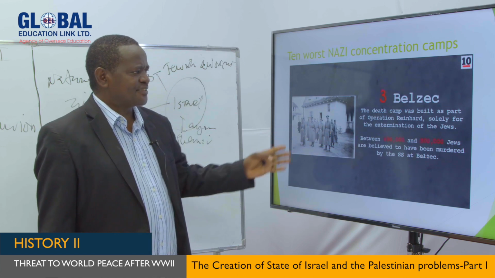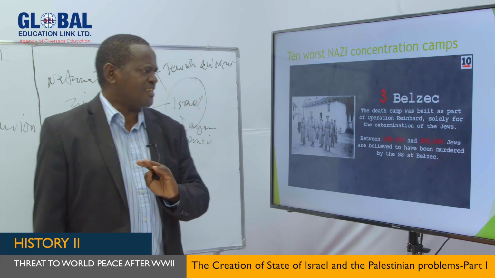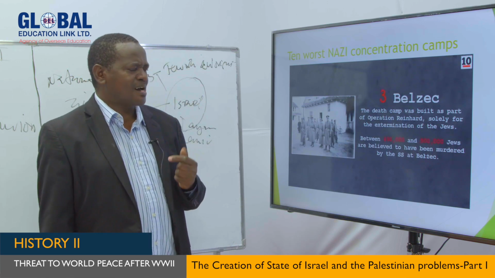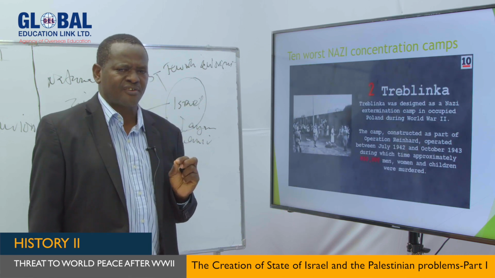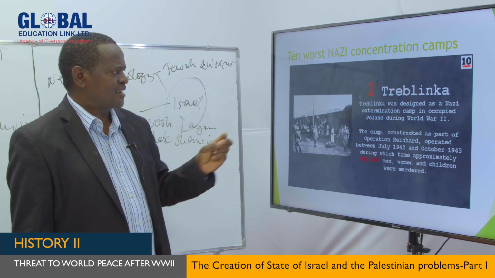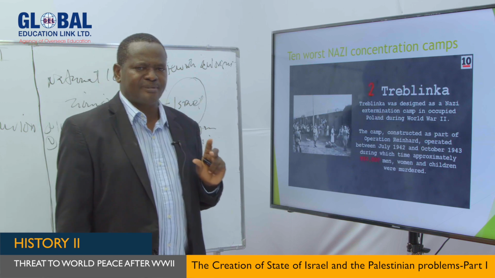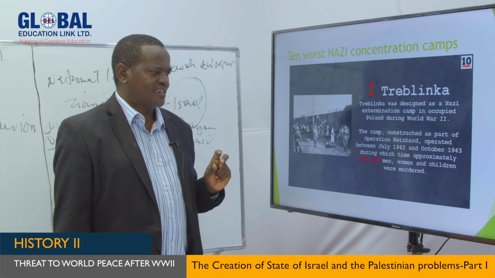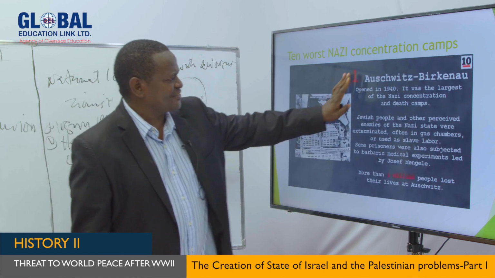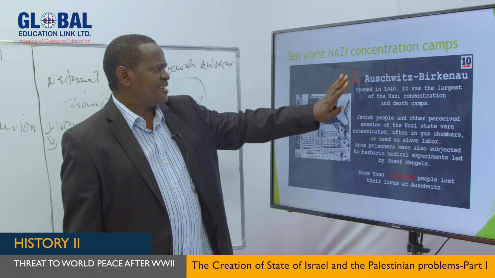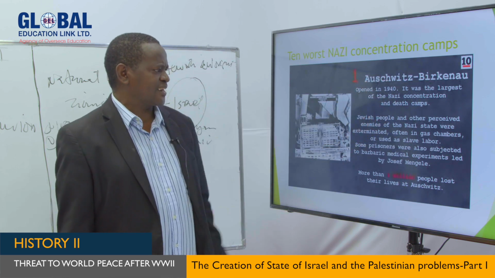But as you can see, the killing was going on almost everywhere, in Germany and outside Germany. The number of Jews who died in the gas chamber because of what was done by Hitler was in what was called extermination, in what was called the Holocaust, or sometimes we can call it a genocide. But this is the largest concentration camp. It's called Auschwitz. This one is the largest, where a lot of people were killed.